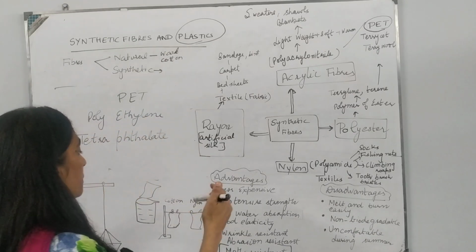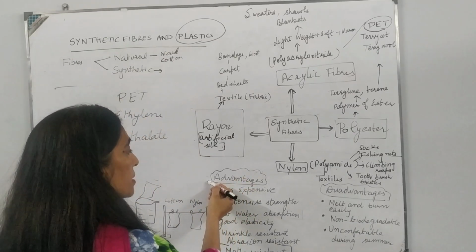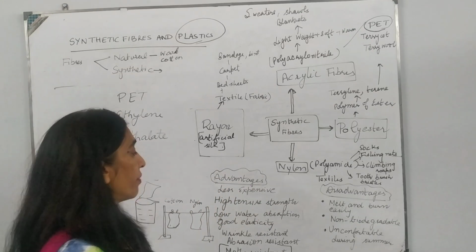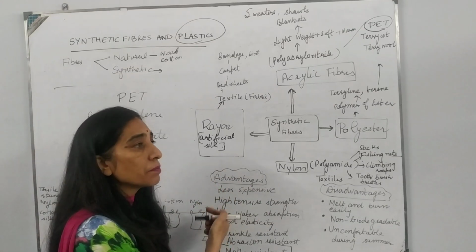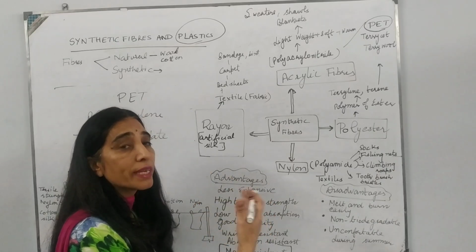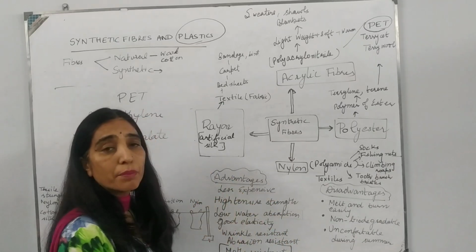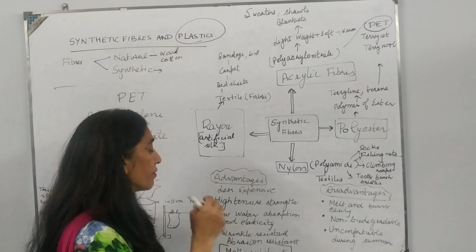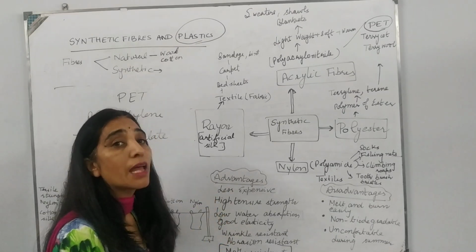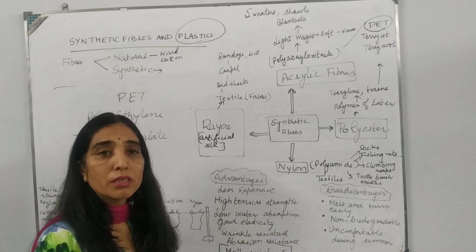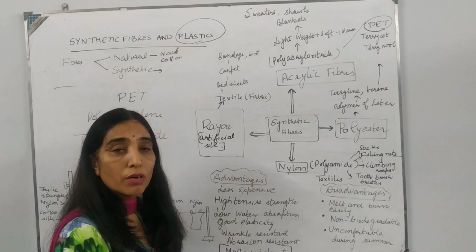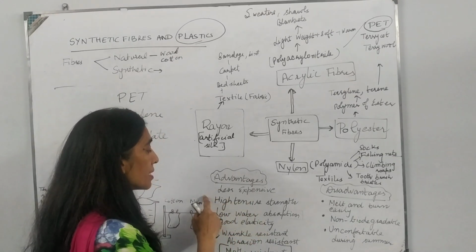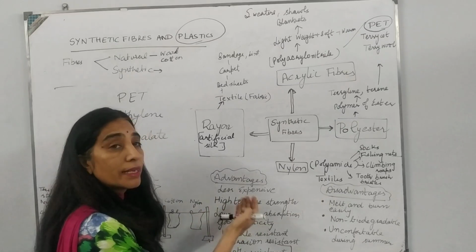Now, these are the advantages of synthetic fibers. These are less expensive as compared to natural fibers. Pure cotton, pure wool is very expensive, and synthetic fibers are less expensive. And these are very, very durable. These last longer as compared to cotton or wool. Cotton can get worn out easily, but not the synthetic fiber. These have high tensile strength.